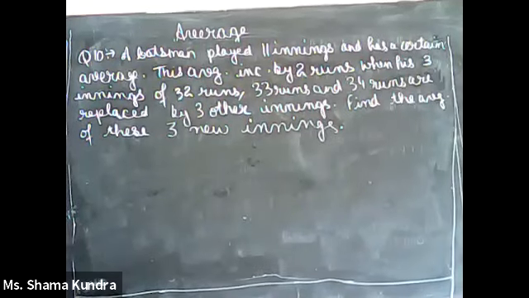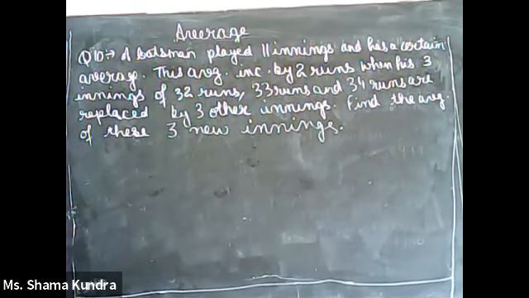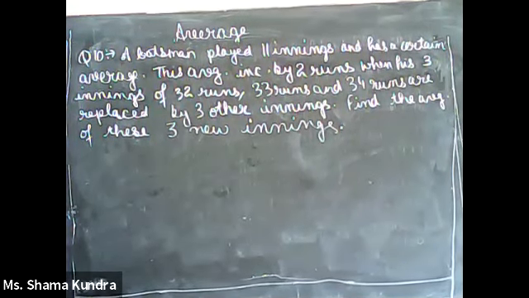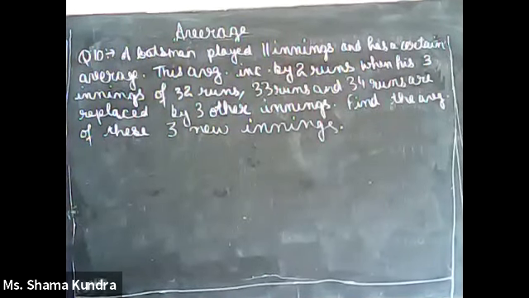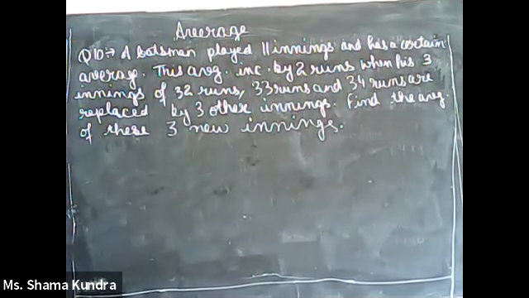We have the average formula, so sum will be average into total. He played 11 innings. If 3 innings are replaced by 3 new innings, the average increases by 2 runs.